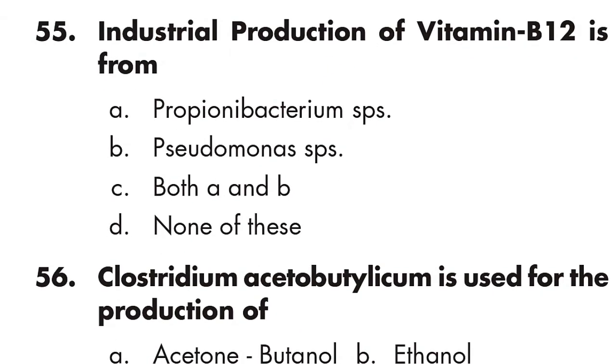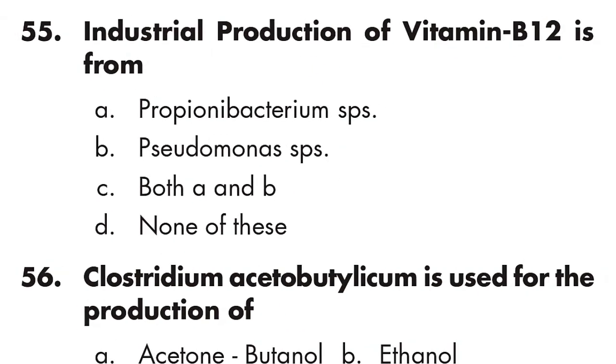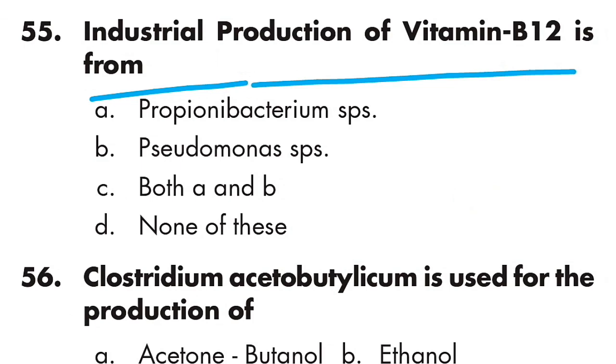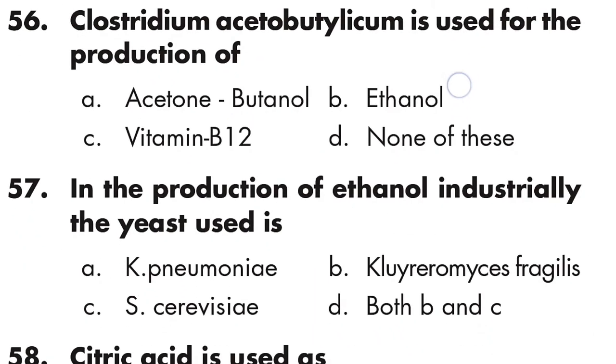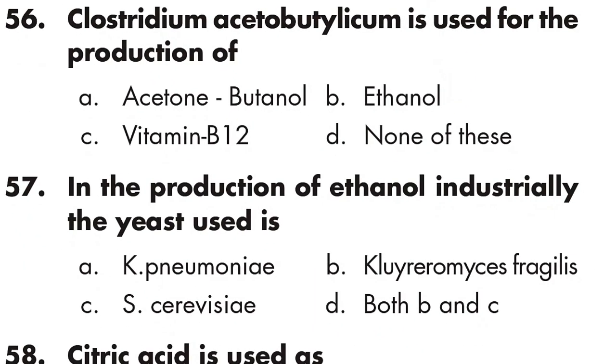Question number 55: industrial production of vitamin B12 is from Propionibacterium and Pseudomonas species. Option C is right. A and B. Question number 56: Clostridium acetobutylicum is used for the production of ethanol.